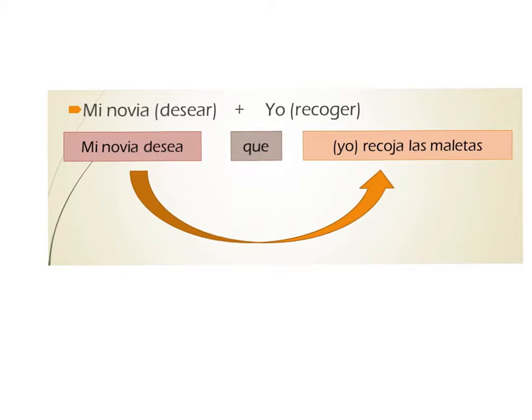So remember, you have two sentences tied together, connected by que. You have two subjects, mi novia y yo. The first verb, desear, is a subjunctive trigger of influence, and you conjugate it in the indicative form. And the second verb, recoger, you're going to conjugate in the subjunctive mode.